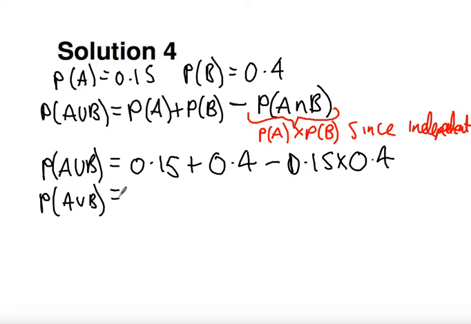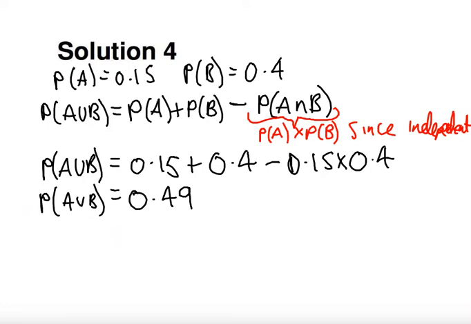Now you may find in some books they'll give this as a distinct rule. Personally I don't encourage learning it as a separate rule. Just remember the probability that of A intersect B is equal to probability of A times probability of B in this situation, and then use it when necessary to answer problems. But I wouldn't necessarily learn a different rule altogether. So when I put this into a calculator and work through, what we get is an answer of 0.49.